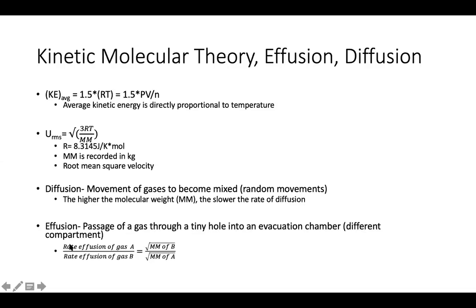Here, it'd be the rate of effusion of gas A over the rate of effusion of gas B, and this is equal to the square root of the molar mass of B, divided by the square root of the molar mass of A. Notice how B is on the bottom on this side, but on the other side it's on the top. Let's say you do this math and it comes out to 3. That means that gas A effuses 3 times faster than gas B.